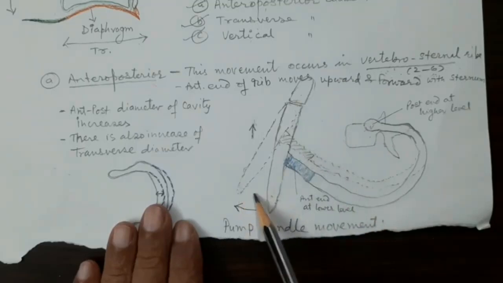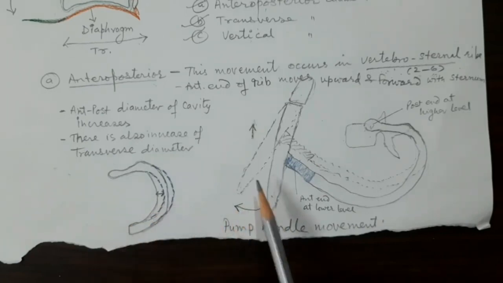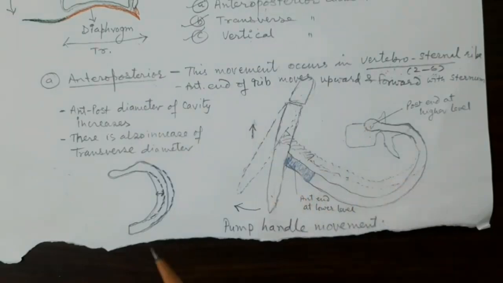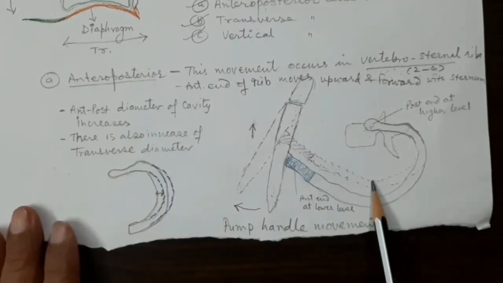So this much forward shifting has taken place, and because of this, the antero-posterior diameter of the thoracic cavity will increase on the right side as well as on the left side. Thus the pleural cavity, which has the negative pressure, will also increase in the antero-posterior diameter. So there is an increase in the antero-posterior diameter. I hope that you have understood this. And why is this taking place?